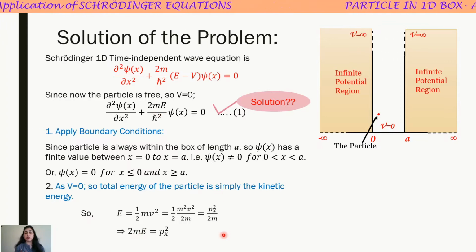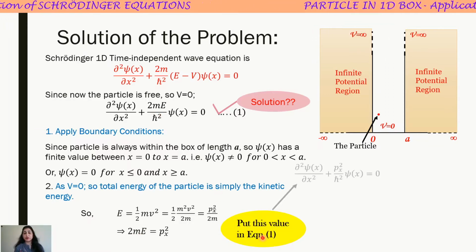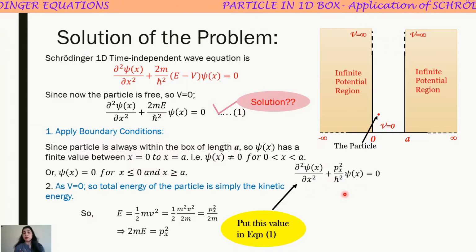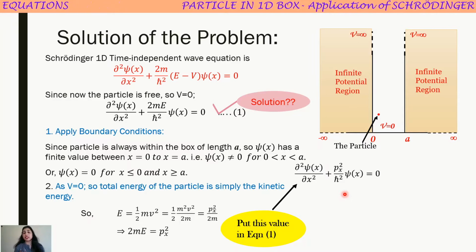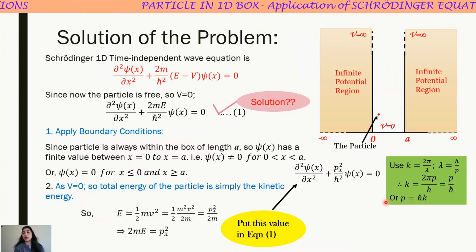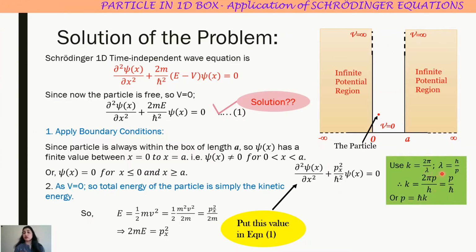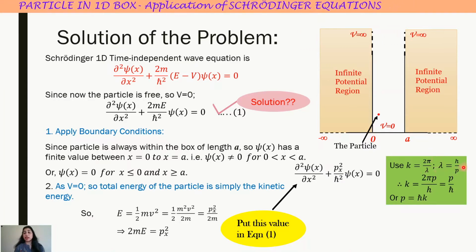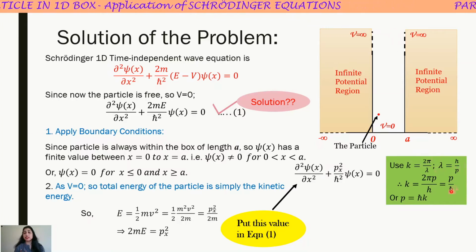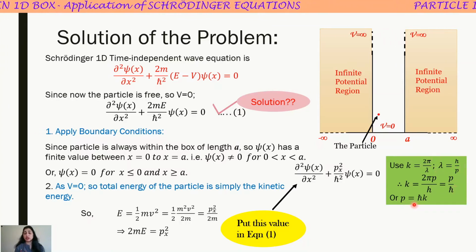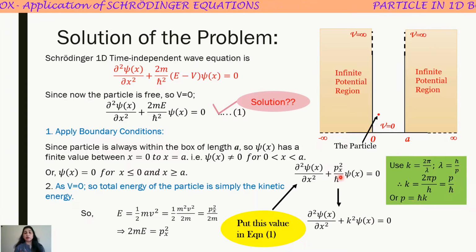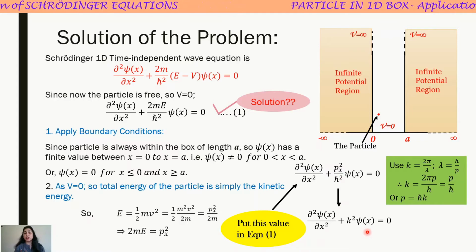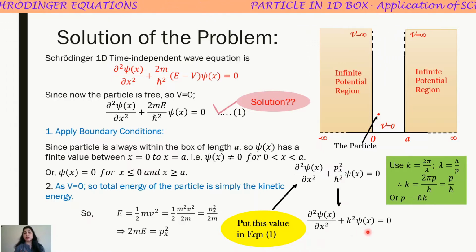So I will replace 2mE by px squared in equation 1, and it becomes this. Now px squared can be written in terms of h cross squared and the propagation constant using the formula given by de Broglie. k is 2 pi by lambda, lambda is given by h by p. Just replacing, you will get p is equal to h cross k. I put this value of px, and now this equation is reduced to this simple form.